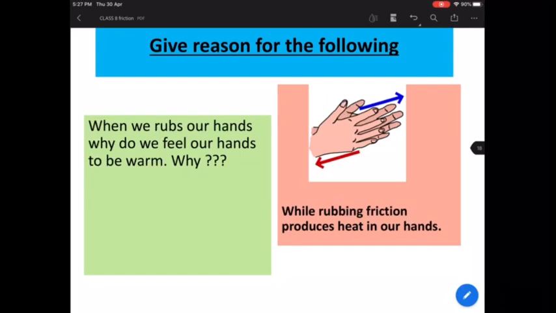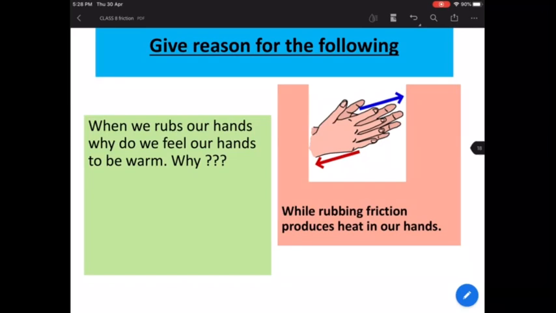In which case do you think that when you rub your hands it will feel more warm, more heat? In the first case, because your hands are dry, they're rough, right? And I told you, when something is rough, there is going to be more friction between them. So when you rub your hands, there is more friction between your hands, and that friction is going to produce some heat between your hands.